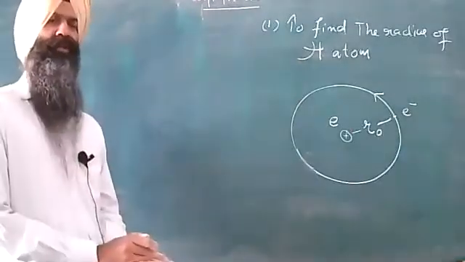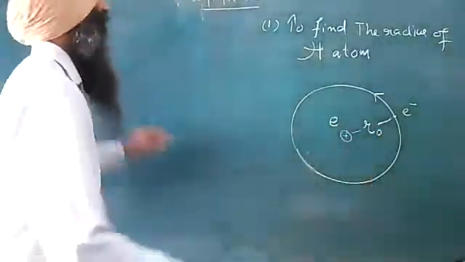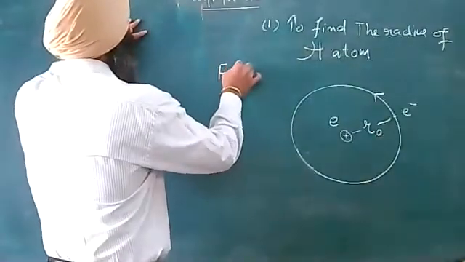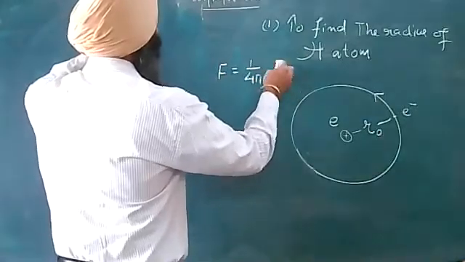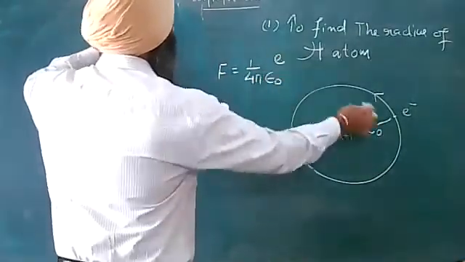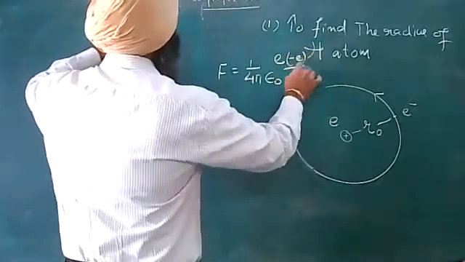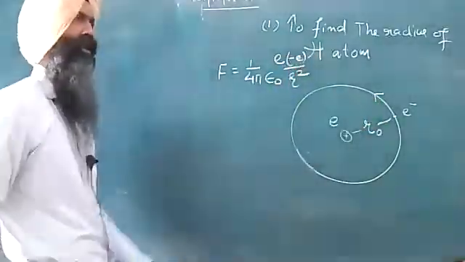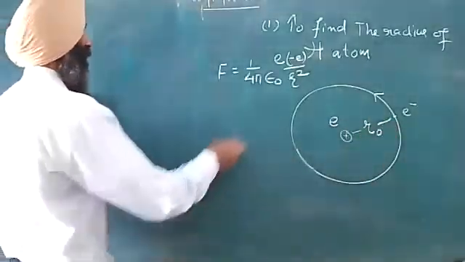According to Bohr's model of atom, these two charged particles have an attractive force that is equal to 1 by 4 pi epsilon naught, Q1, this is E, Q2, this is minus E, upon square of the radius, or the distance between the two charges.